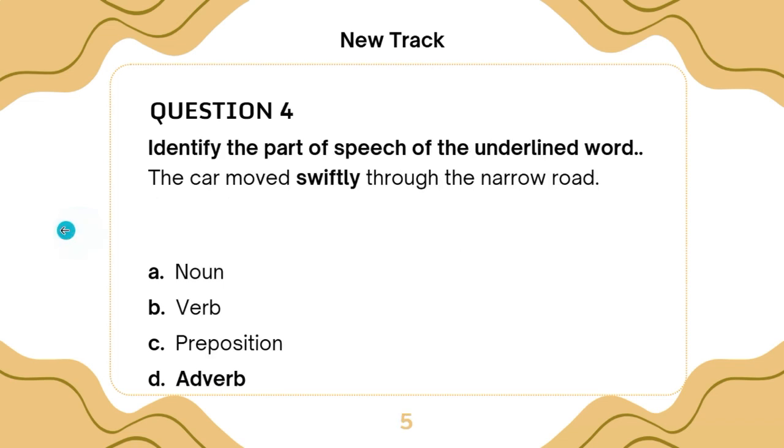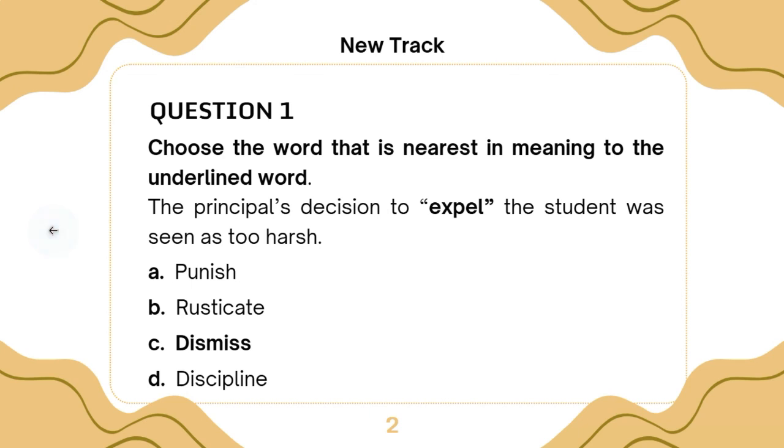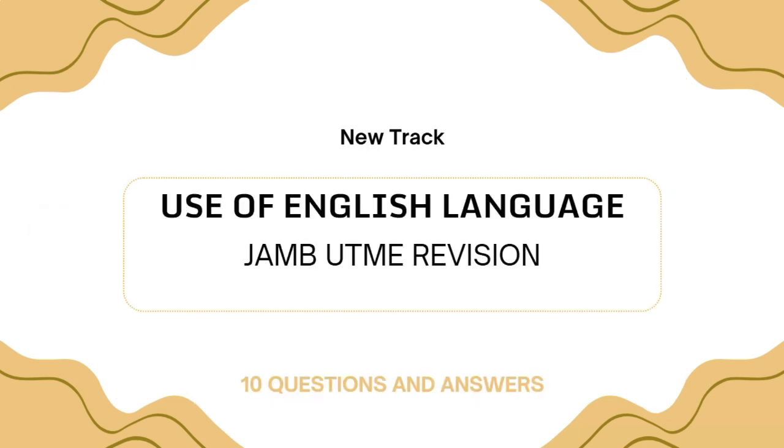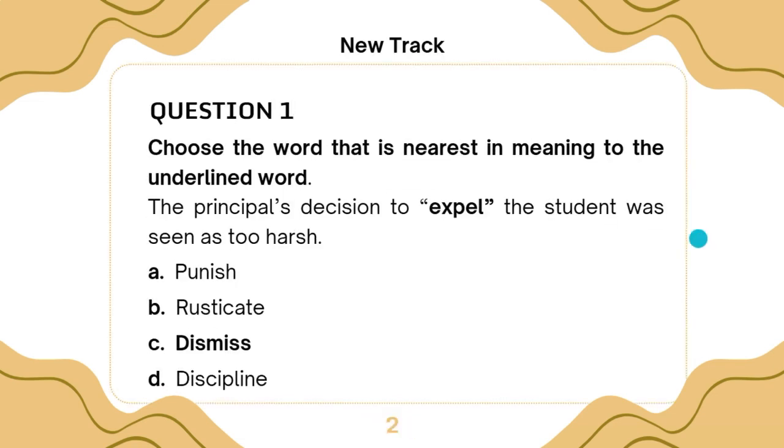Now let's go back to question number 1. Remember, we are taking 15 Use of English language UTME revision questions. Now let's look at question number 1. Question number 1 says, choose the word that is nearest in meaning to the underlined word. The principal's decision to expel the student was seen as too harsh.